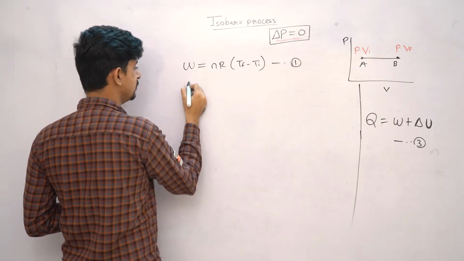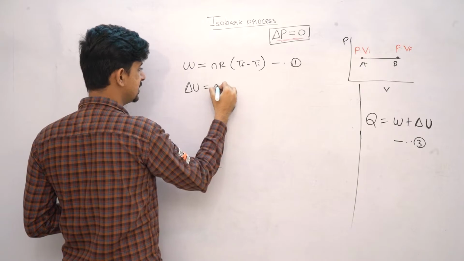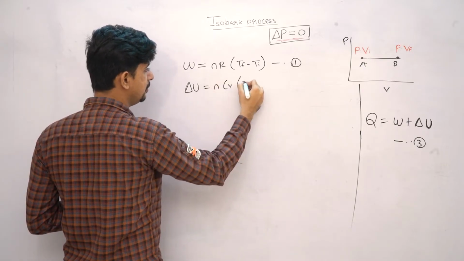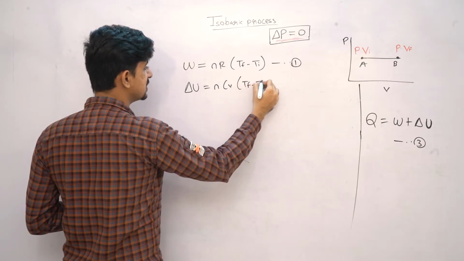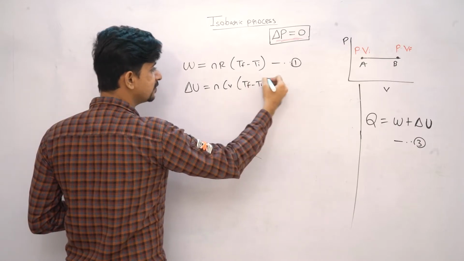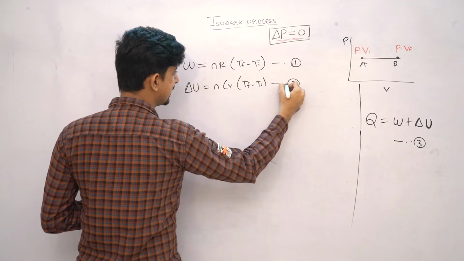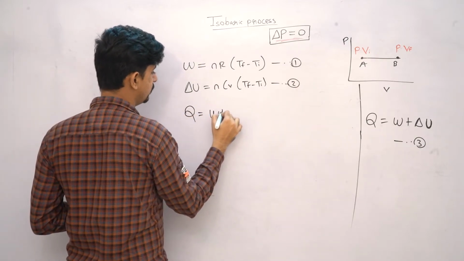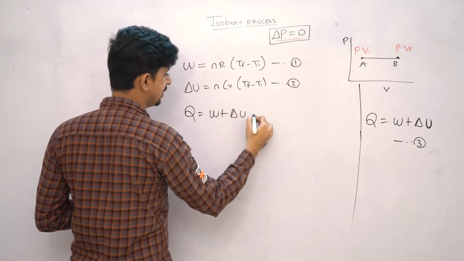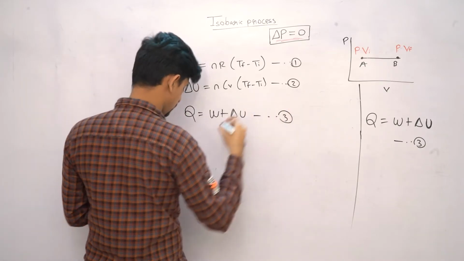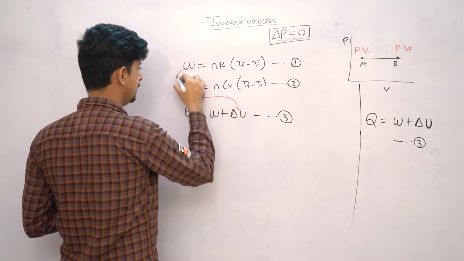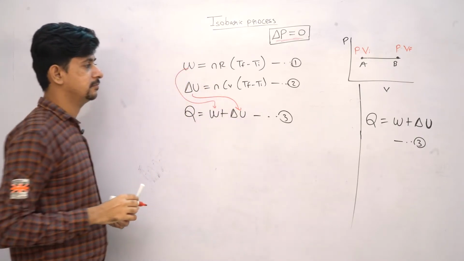My second equation was change in internal energy will be n Cv, specific heat at constant volume, into change in temperature, that can be written as Tf minus Ti. This is second equation. And third equation, heat is equal to work plus change in internal energy. So what we need to do is substitute this over here and this over here.